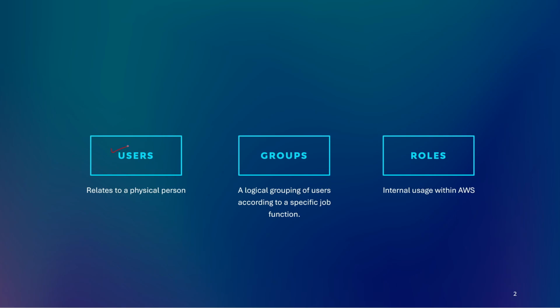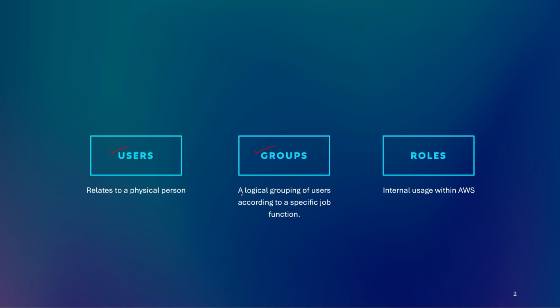So first, we're going to cover what users are. A user basically relates to a physical person. So any physical person, be it you or I, would relate to a user in the AWS console or in the AWS environment. Coming on to the second thing, we have groups.